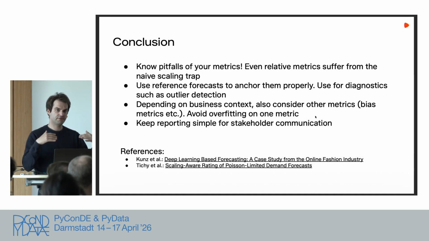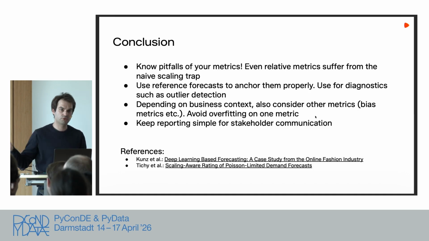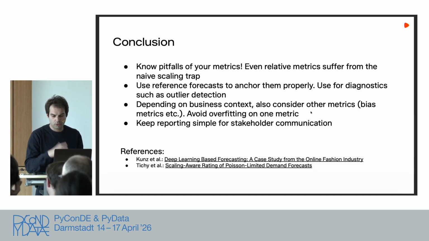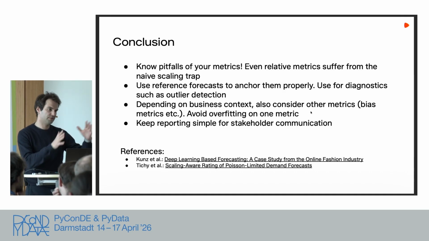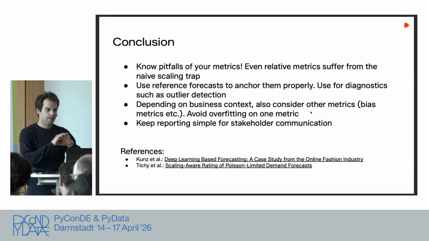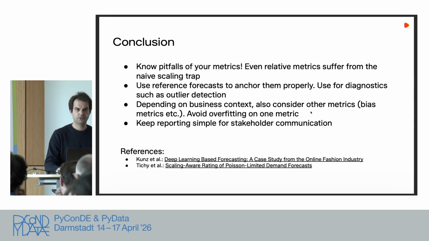For instance, if we have a high demand error, that speaks for an outlier, so we can go look for an outlier somewhere in the data. We can do data quality or forecast quality checks and so on. Of course, depending on the business context, one should consider other metrics and avoid overfitting on just one metric, as we have seen in the example before. But overall, keep reporting simple for stakeholder communication.